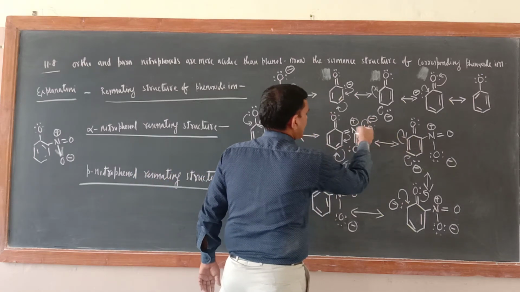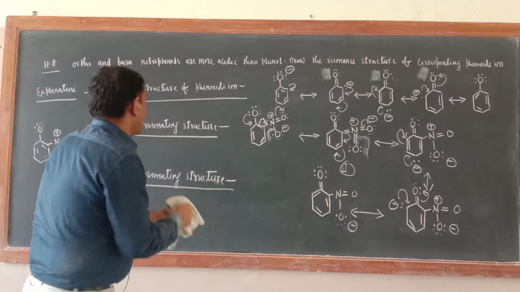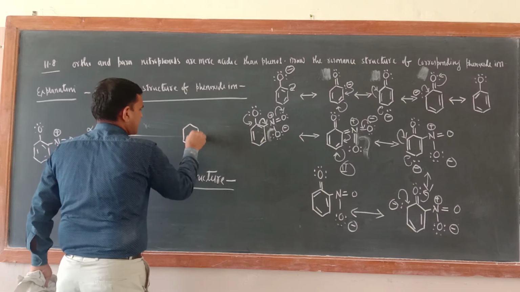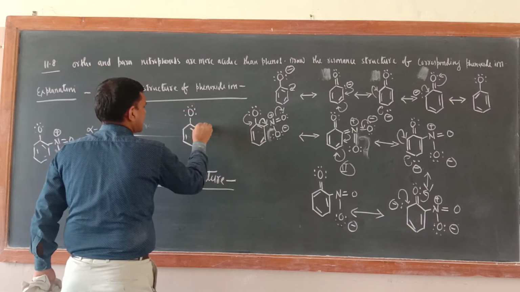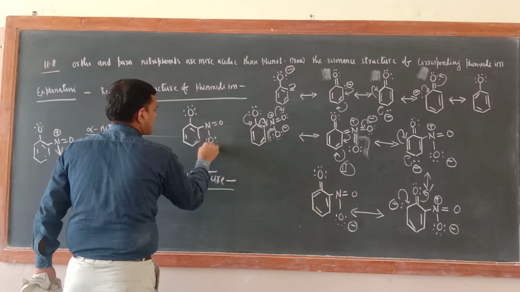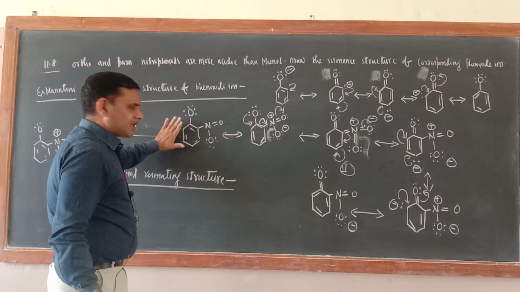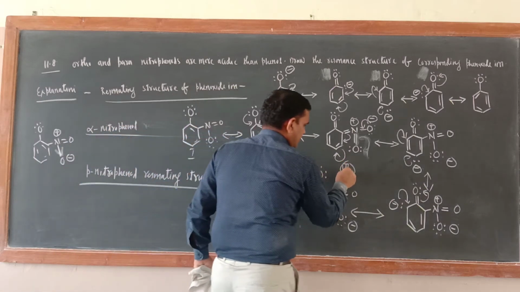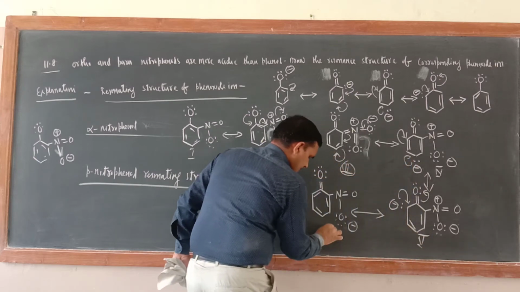Just see, now they have come back here. One more resonating structure you can prepare here. Actually that is the main structure only. Here O, 2, 4, 6, and here N double bond O, and O, 2, 4, 6. So just see, this is the original structure. First, this is second, this is third, this is fourth, this is fifth, this is sixth.